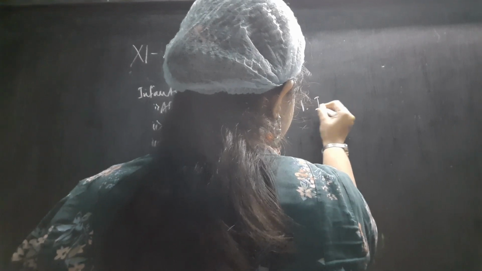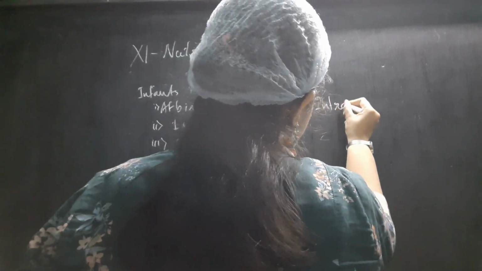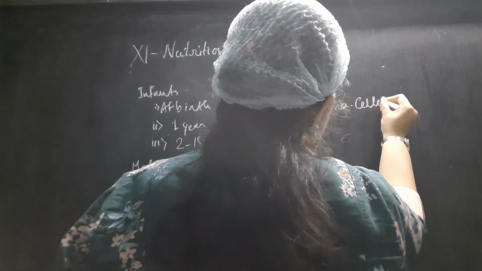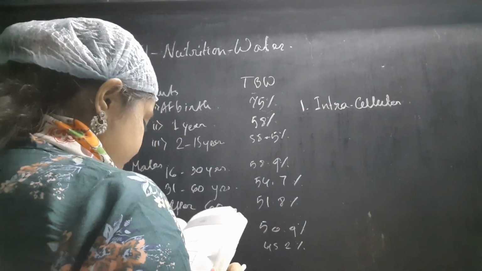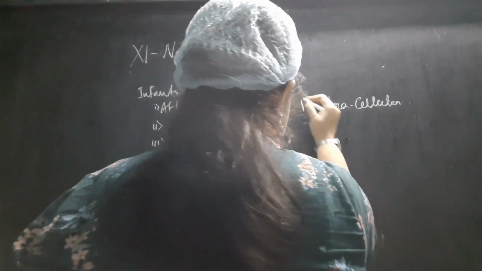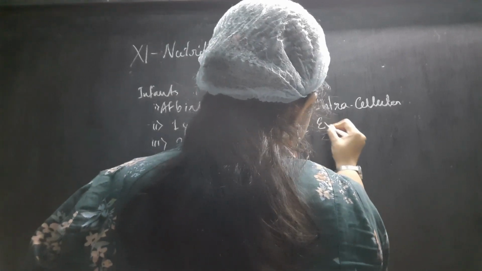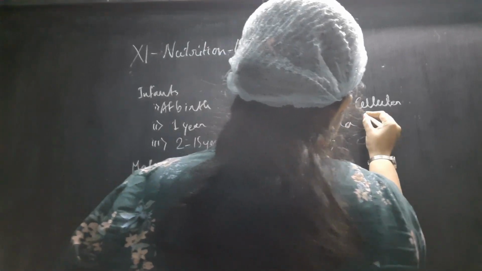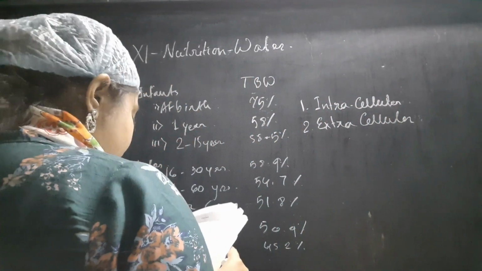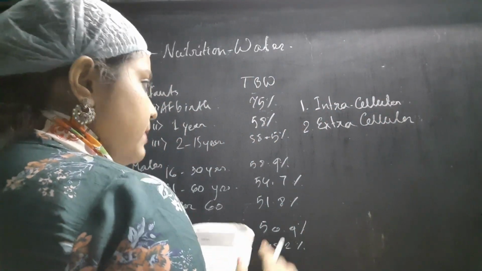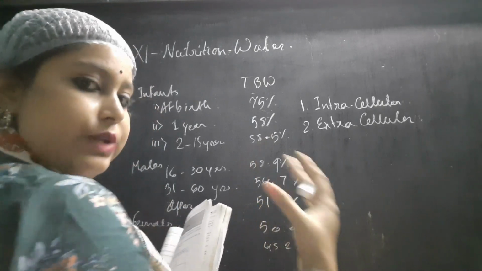The first compartment is intracellular. The second one is extracellular. And the extracellular compartment can also be divided into three parts.